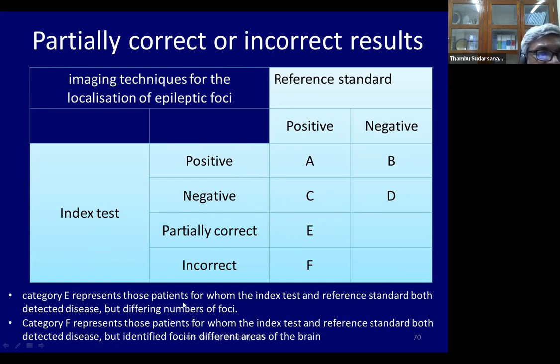Category E represents those patients for whom the index test and the reference test both detect a disease, but a different number of foci. So in other words, they both said there is disease, but the reference test detected it in some other gene, whereas the index test found that there is disease in some other gene. So it's partially correct. Both are saying disease, but they're looking at different foci.